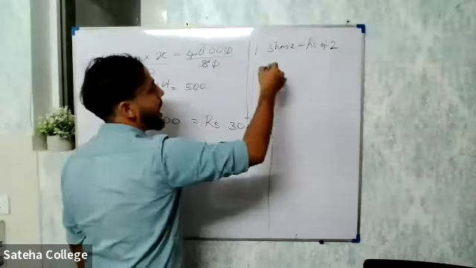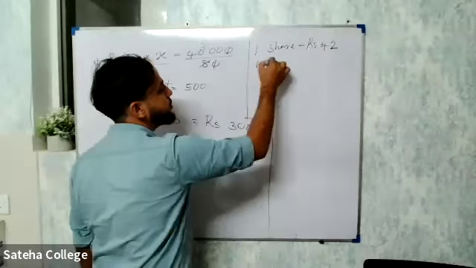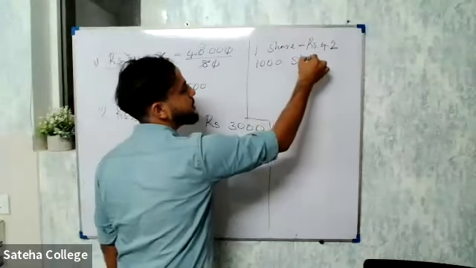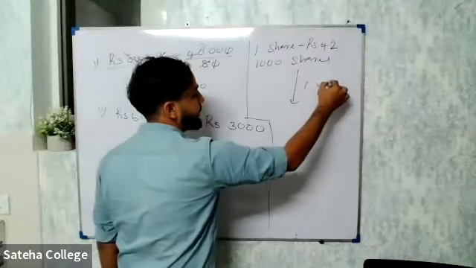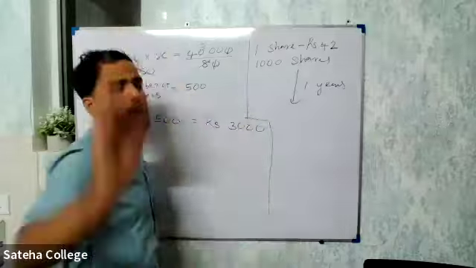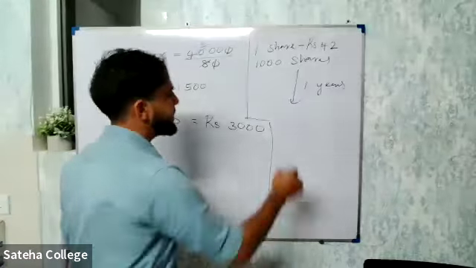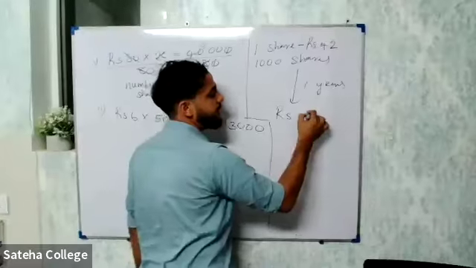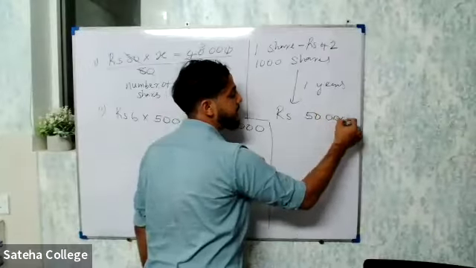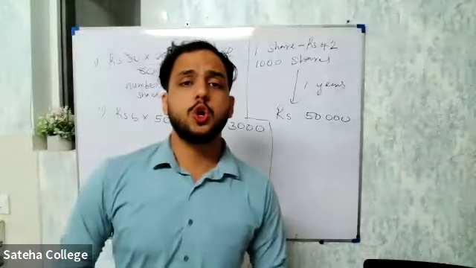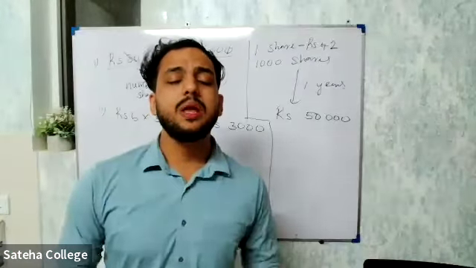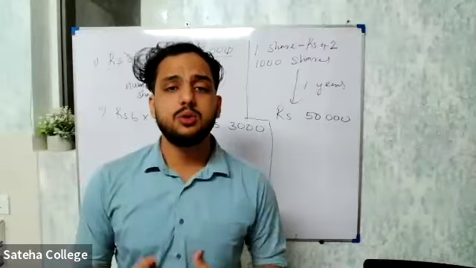Now, let's say he owns 1,000 shares. After 1 year, he sold all his 1,000 shares and got rupees 50,000 in his hand.